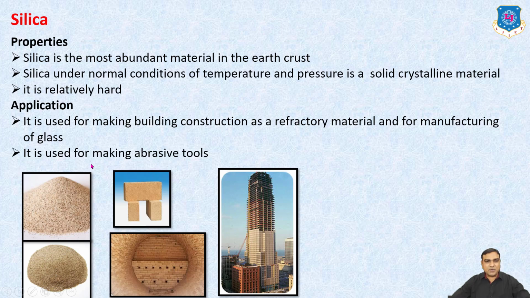It is used for making abrasive tools. Here you can see in the furnace, the bricks are made from silica, and in the buildings, the raw material used is silica.